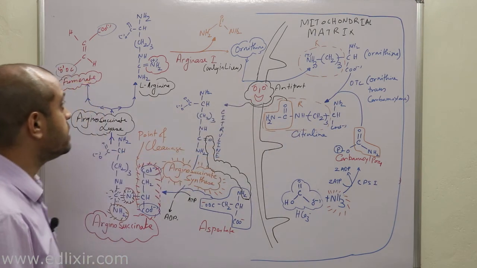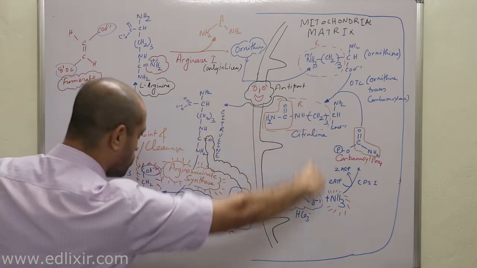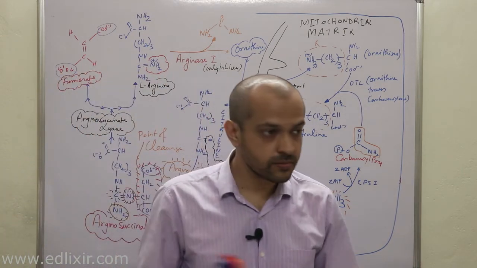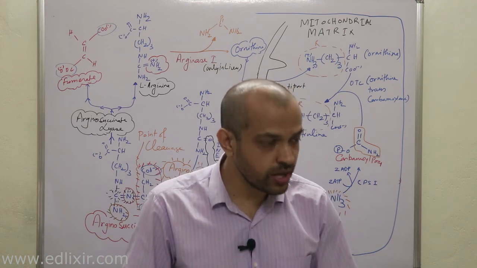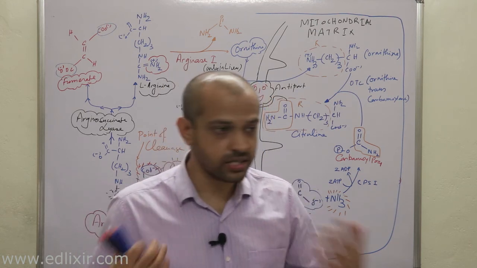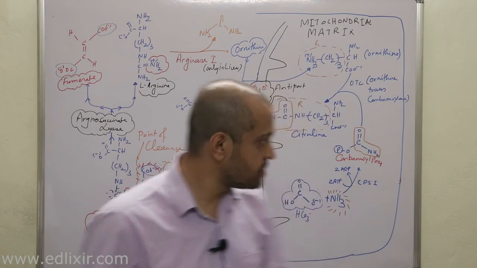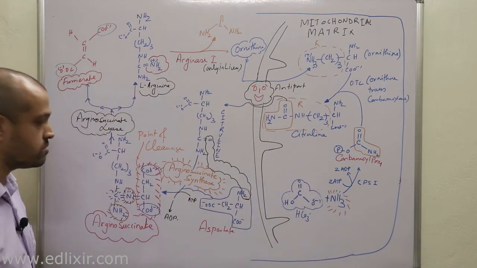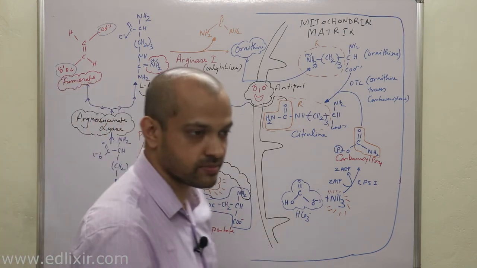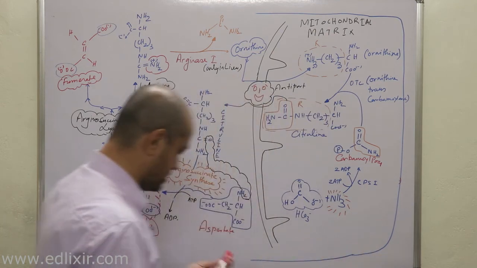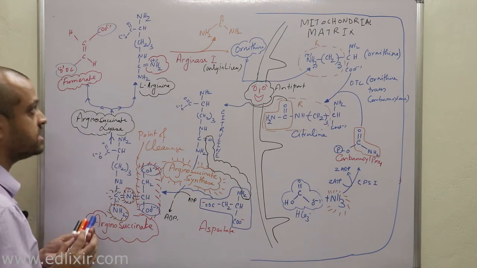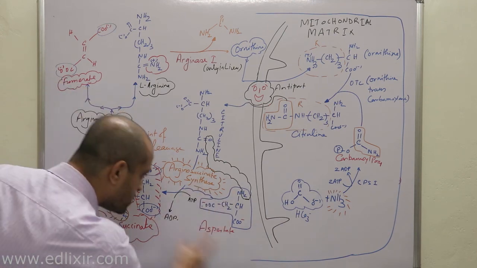So we have successfully completed this whole cycle, which is known by the name of urea cycle, or Krebs-Henseleit cycle, or ornithine citrulline cycle. Clear? But a very important point you need to understand is this cycle is complete, right? But we need to answer two things. Rather, one thing, because we have already answered this part, we need to answer one very important thing: from where this aspartate is coming.